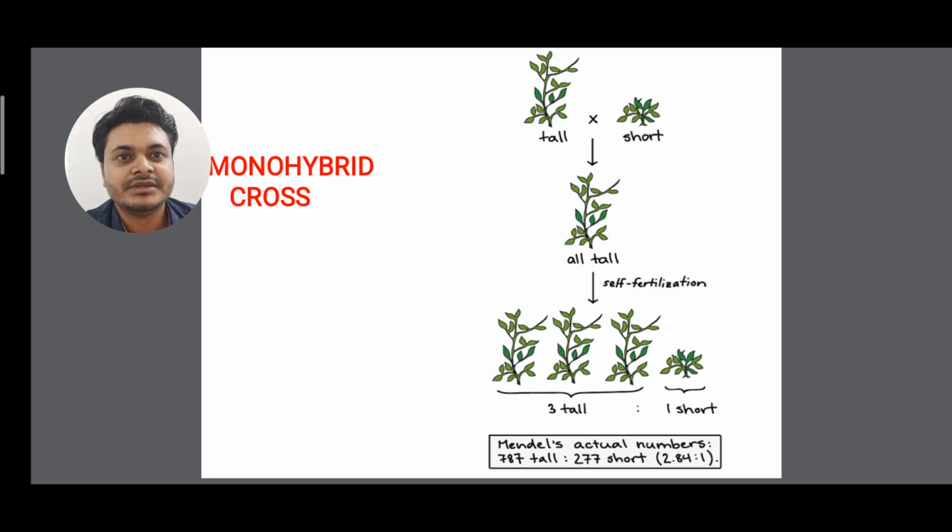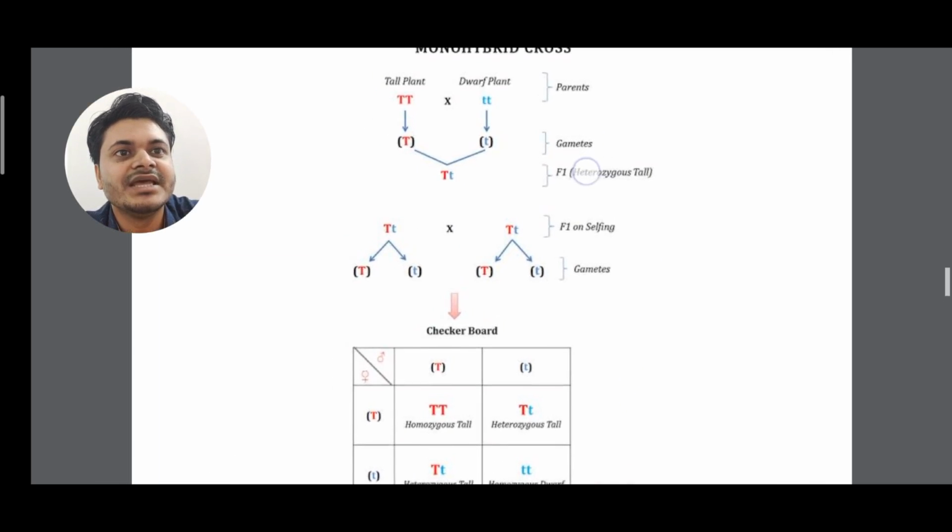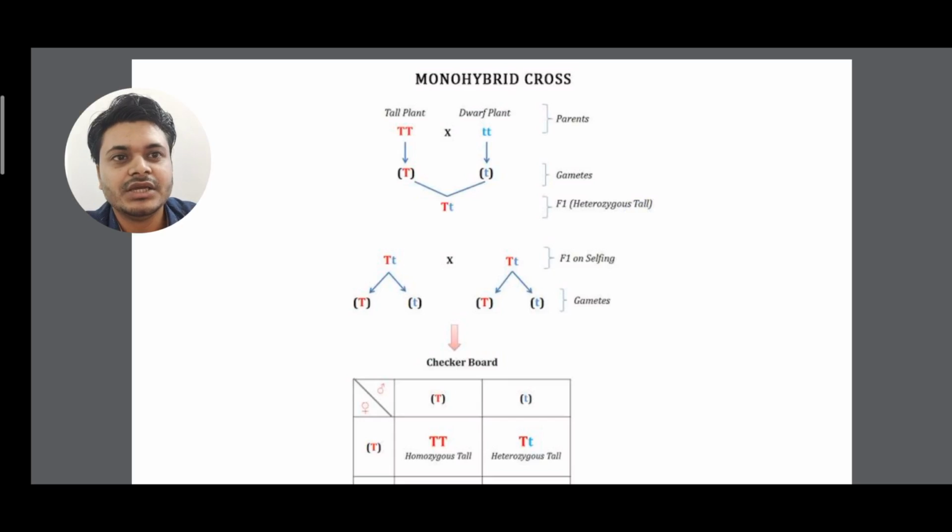So the monohybrid phenotypic ratio of the F2 generation is 3:1. I'll show you how this takes place. 3:1, clear? You can see the cross here, and I'll show the genotypic crossing. See, a tall plant, capital T, crosses with a dwarf plant, small t. So this capital T and small t are the genotype, clear?